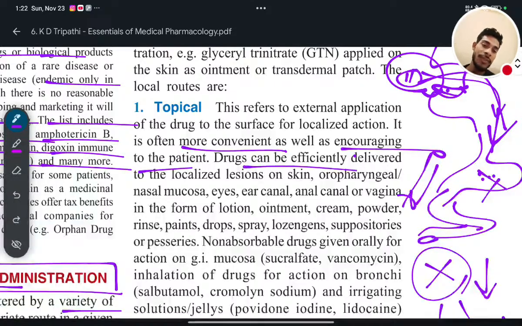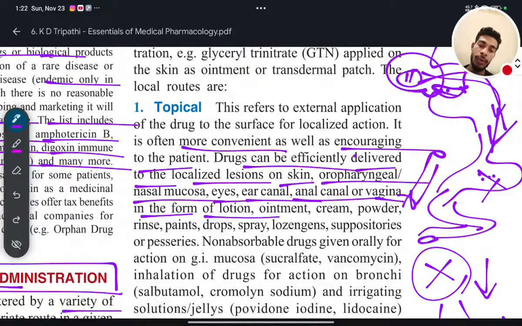Drugs can be efficiently delivered. Directly you can apply the drug or use the drug on the effective area. So, to localize lesion on skin, oropharyngeal, nasal mucosa, eyes, ear canal, anal canal, and vagina, in the form of lotion, ointment, cream, powder, rinse, paints, drops, spray, lozenges, and suppositories or pessaries.